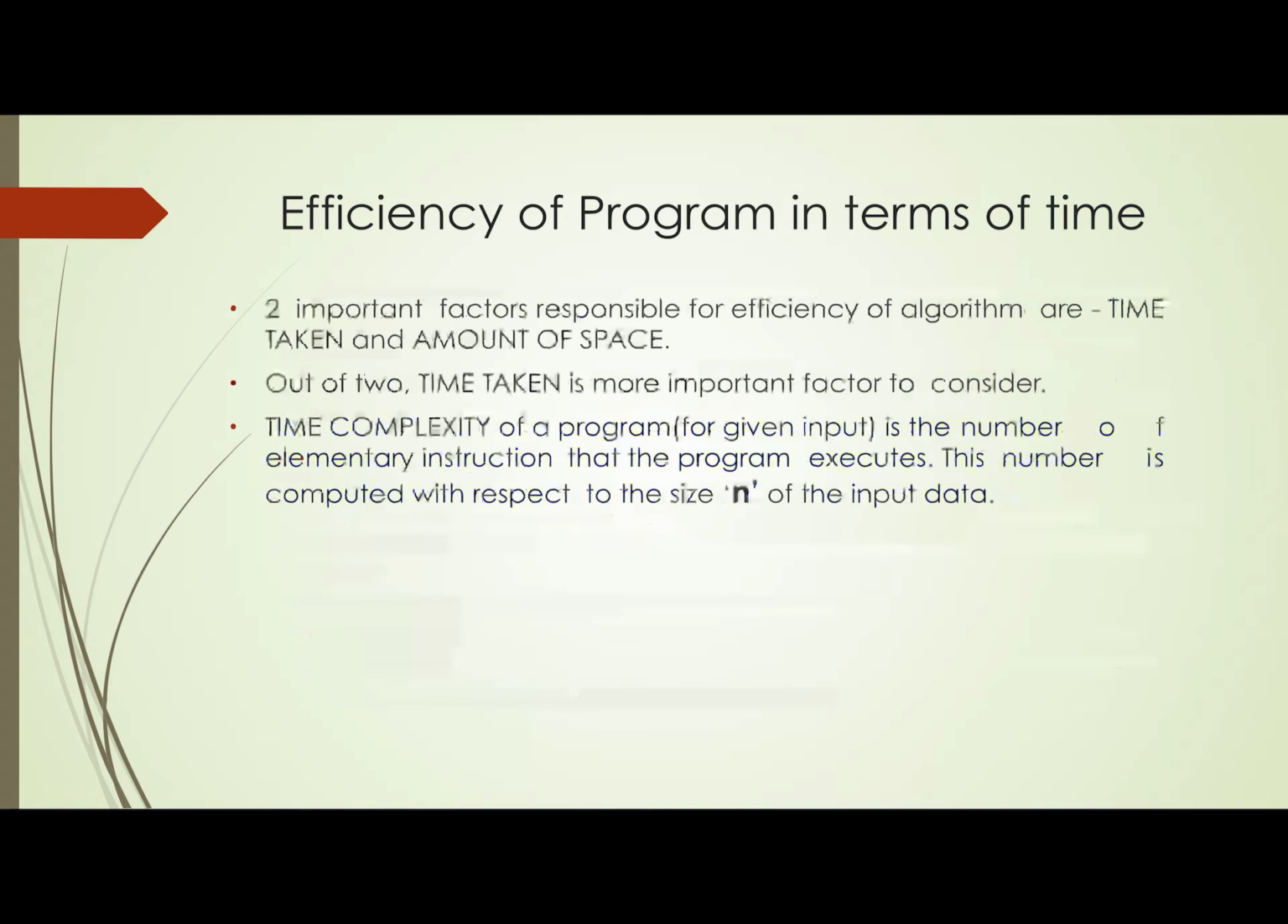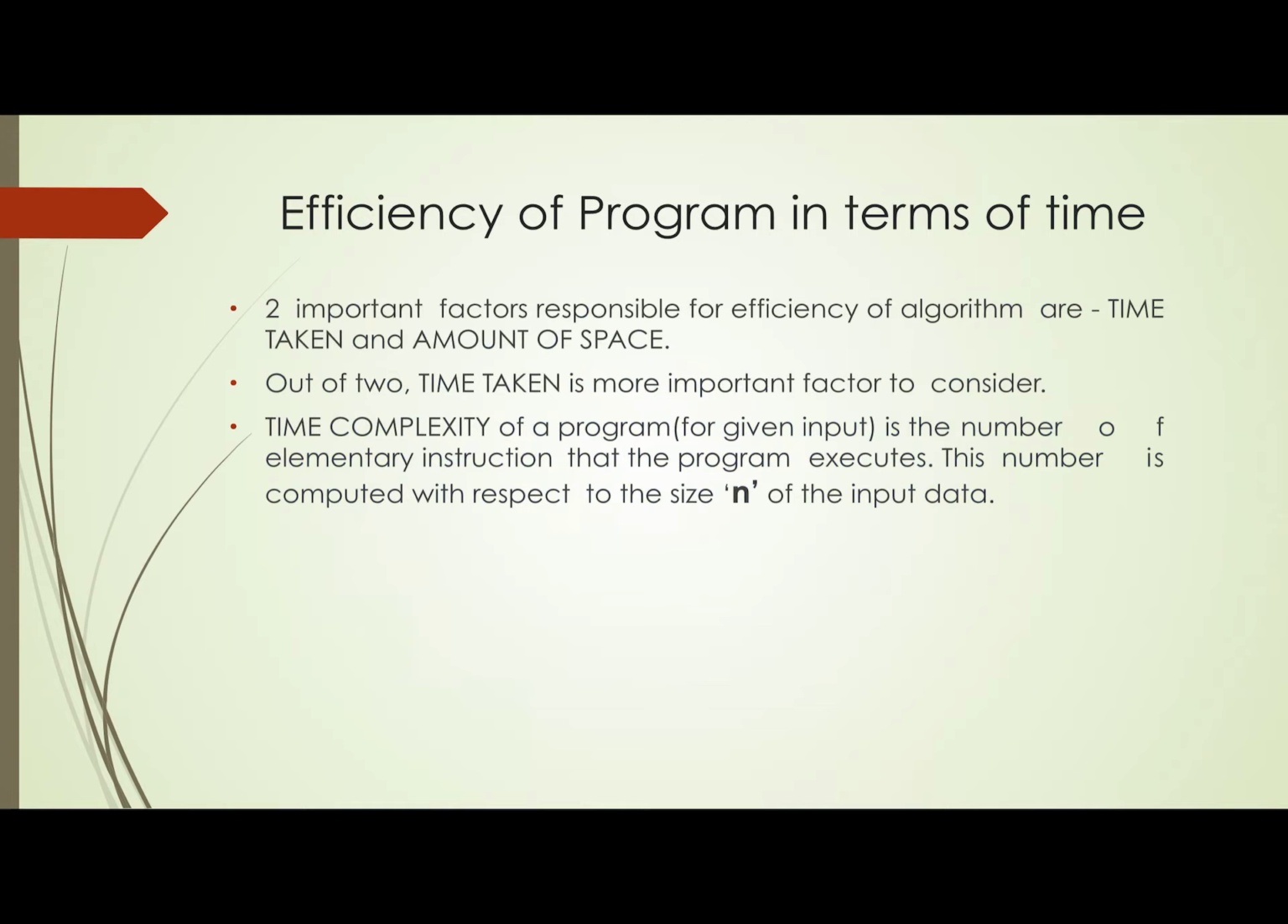So now the topic is efficiency of a program in terms of time. There are two types of efficiency. The first one is space efficiency and the second one is time efficiency. So two important factors responsible for efficiency of an algorithm are time and amount of space. Out of the two, presently we are discussing time taken.